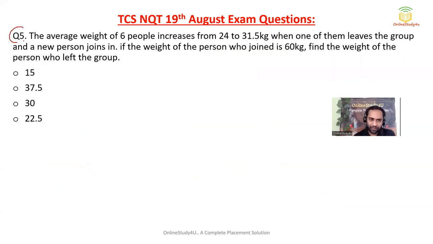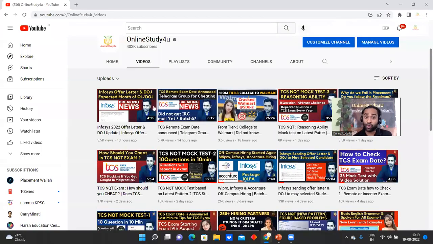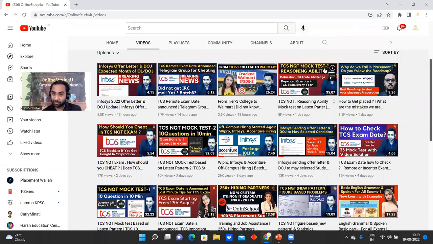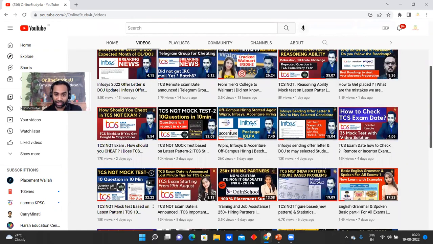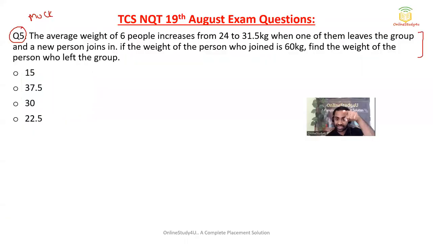Now question number 5, average. Friends, this question I had done in the test series, mock test. So the free mock test. Okay, if you have not gone through our free mock test, please go through it now also, because this question might be repeated. See, there is mock test 3, mock test 2, and then we have mock test 1. Okay, so if you see, there will be a similar type of question I had done. In average, exactly a similar question had come. I had told you also that a similar question you will be getting in your exam.